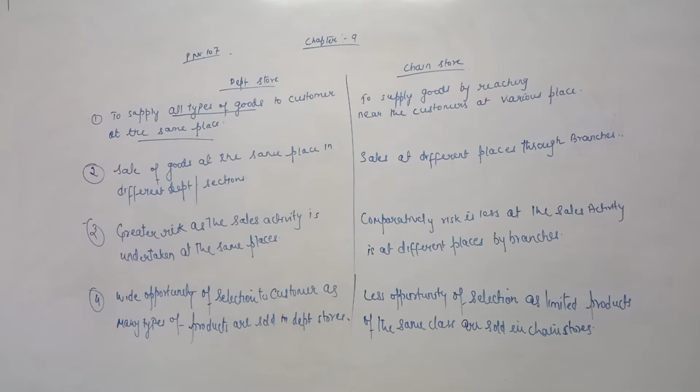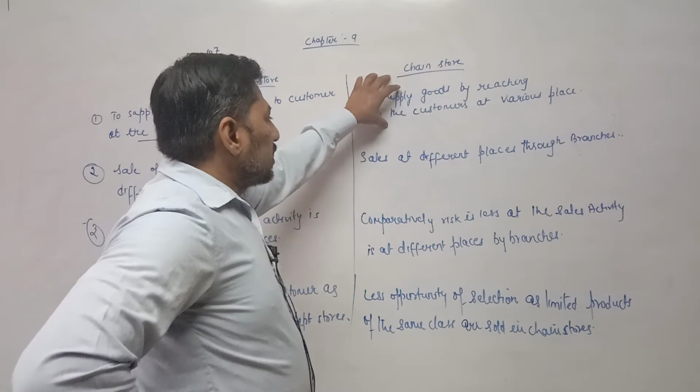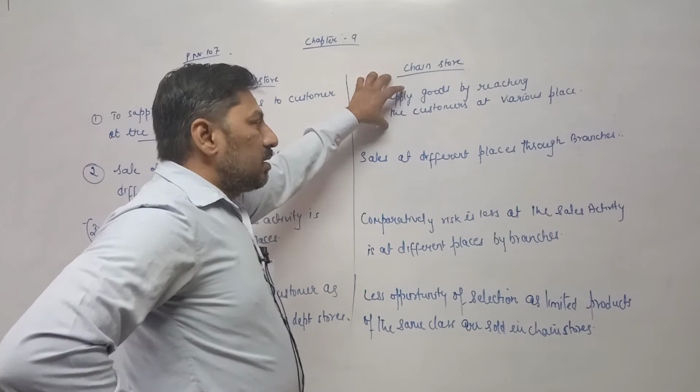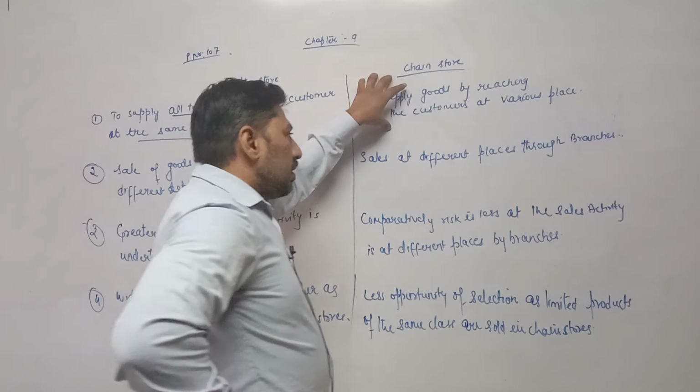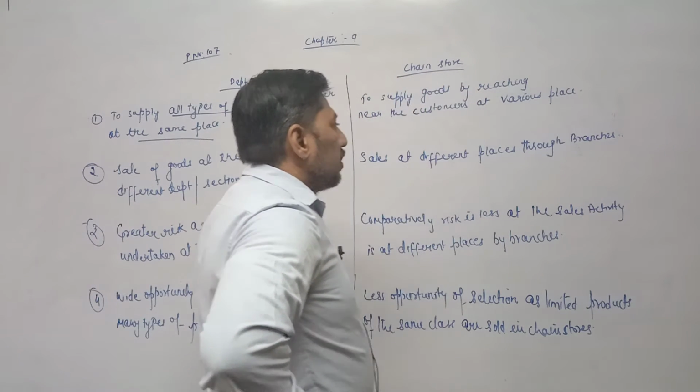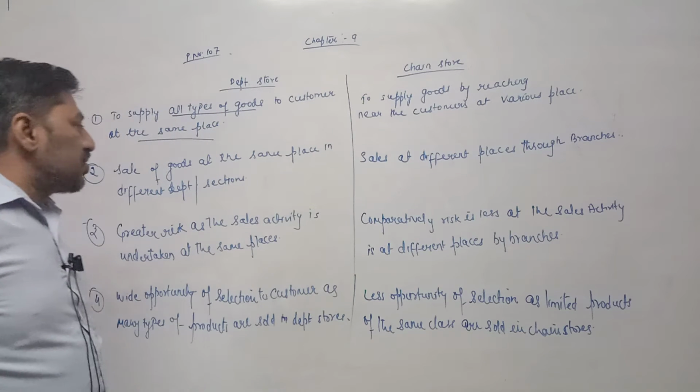First one is to supply all the types of goods to customer at the same place. Here place is one. Customer has to approach in order to purchase varieties of goods, but they are keeping different types of products. In case of chain store, they are supplying a particular product and they try to reach nearest to the customer through different places, means through branches.